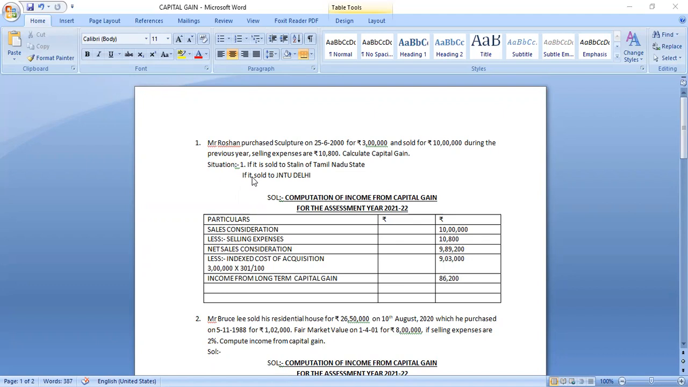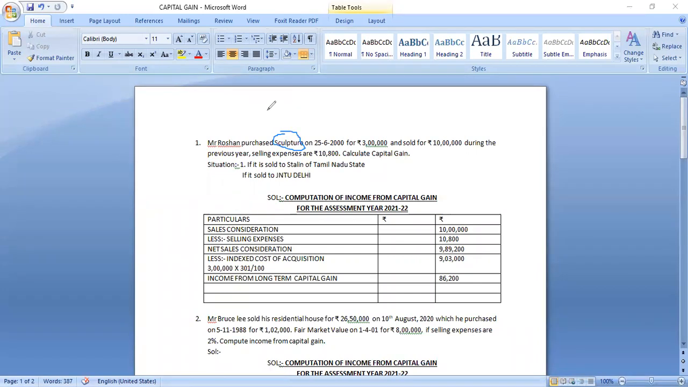Now, how to compute capital gain in case of situation 1? First, find out whether the sculpture is a capital asset or not. Yes, it is a capital asset. It is mentioned in the definition of capital asset. It includes jewelry, archaeological collections, sculpture, work of art, painting, drawing, ornaments made of precious or semi-precious stone, gold, silver, diamond, and platinum. Right. So it is a capital asset.